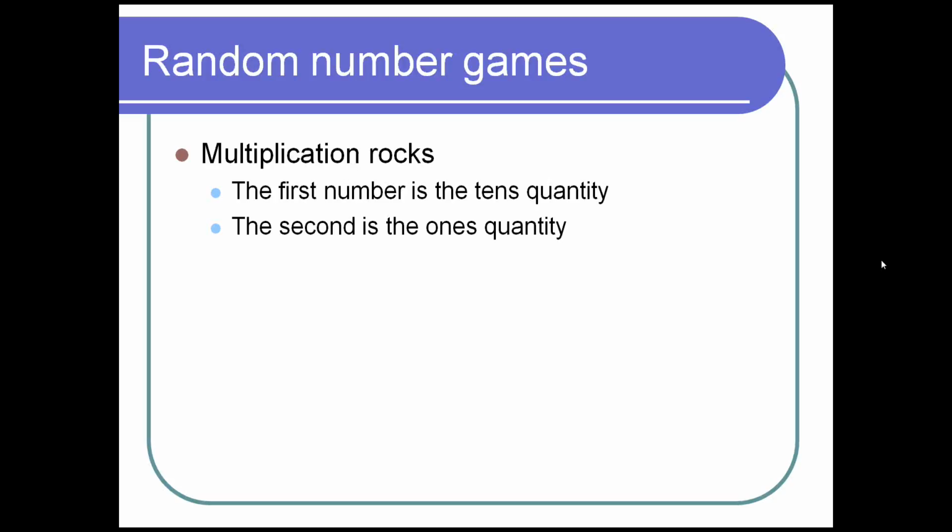You may want to include zeros. You may want your tens quantity. You might want them to have 35 tens. And then they have to figure out what that is. So the flexibility is built in.